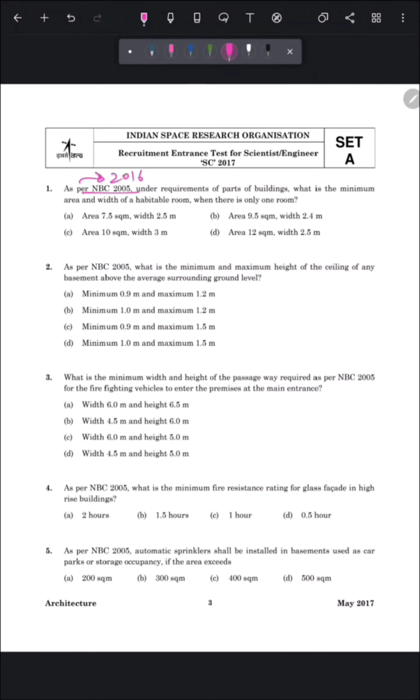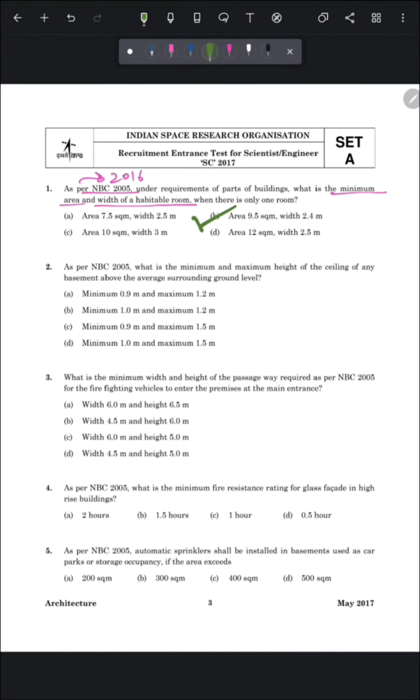So here they ask the width of habitable room and its minimum area. So the correct answer is option number B. The area should be 9.5 square meter and minimum width of one side will be 2.4 meter.